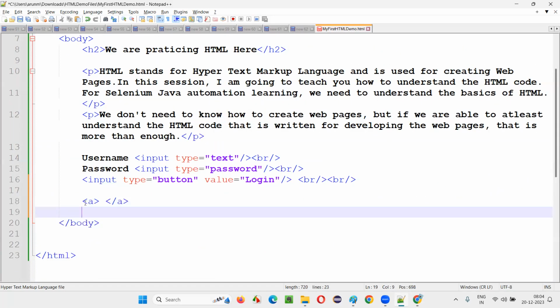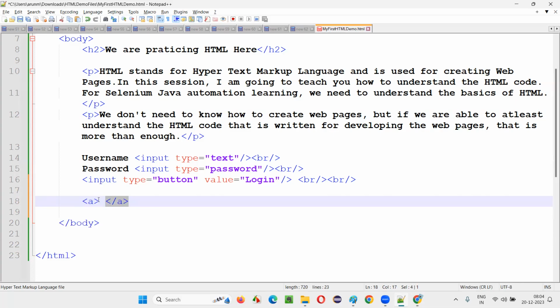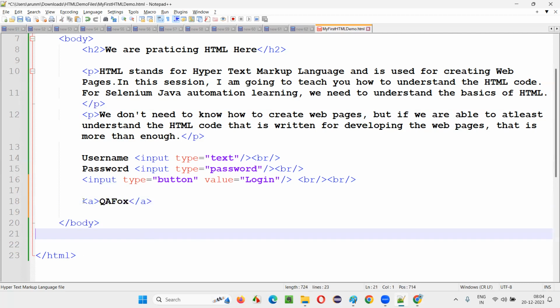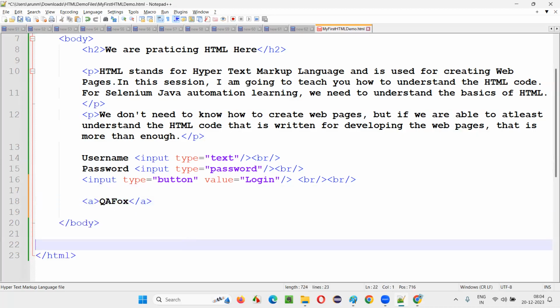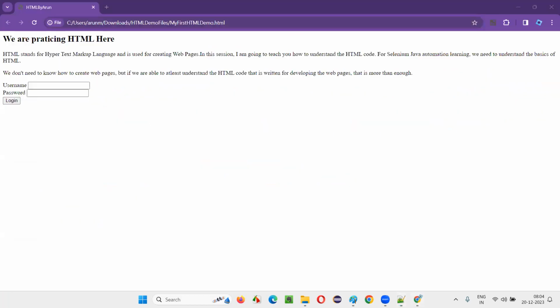Starting A tag, ending A tag. In between that, I'll type Fox, my website. The name of my website I'm giving. This is a starting tag, this is the ending tag, and in between that I'm giving the name of my website, that is Fox. Now save this and refresh here.